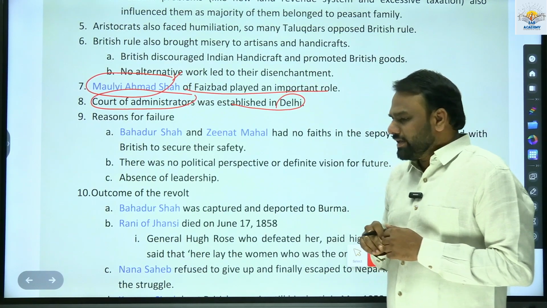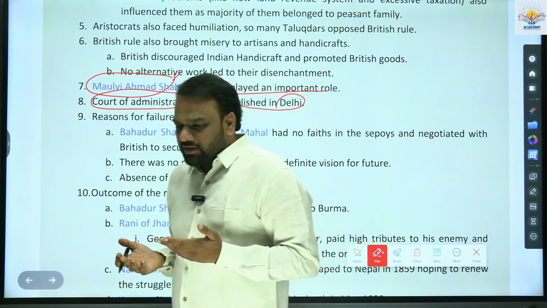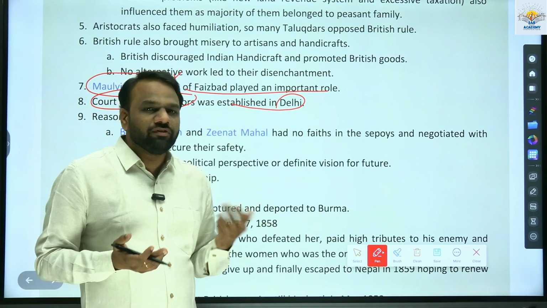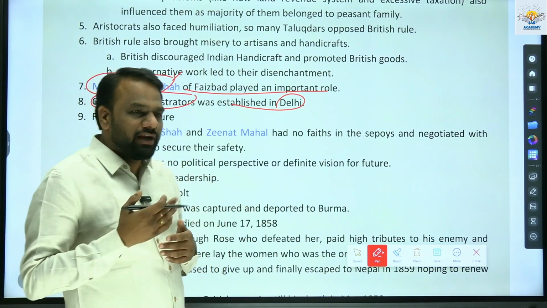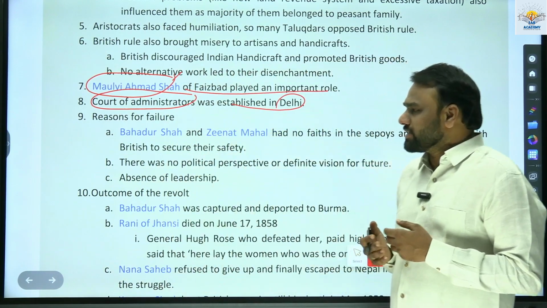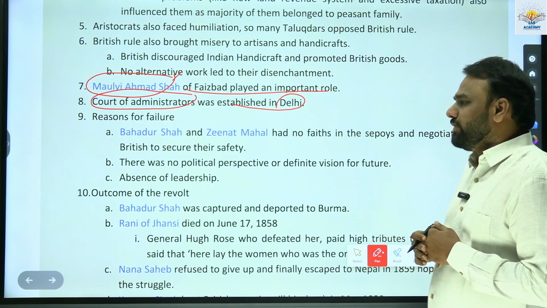Important. Next, we witnessed that this revolt did not succeed. Suppose if it had succeeded, then we would have got independence in 1857 itself. But subsequently, there were many movements, which we will be discussing later on, but it did not succeed. So what were the reasons for failure? It's very important to understand the reasons for failure as well.